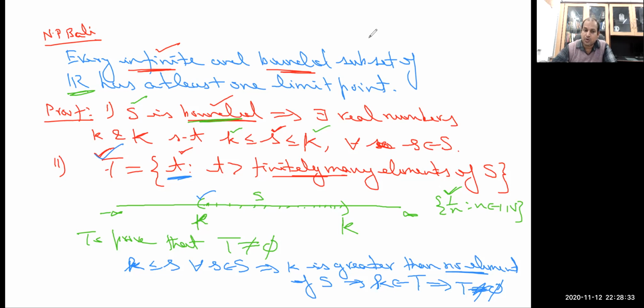Now next, to claim the completeness property of the real numbers on the set T, because T is a subset of R, we need to also show that it is bounded above.